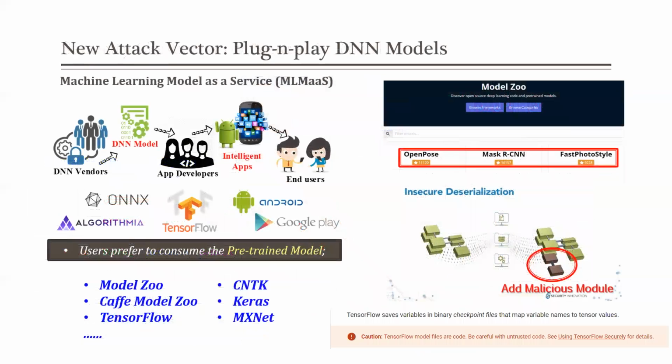The first attack vector is a plug-and-play DNN model. Users prefer to use the pre-trained model from internet. However, it can be also abused by the untrusted provider to upload and propagate the bad DNN models. In particular, community usually use conventional serialization and the deserialization process to deploy the pre-trained DNN models. Attacker can take advantage of the insecure deserialization to add untrusted code in compromised model functions.